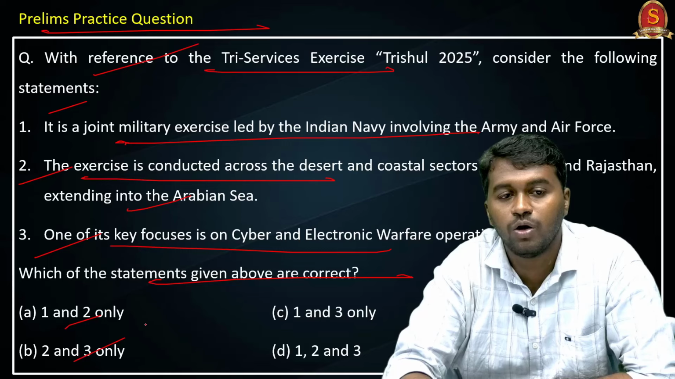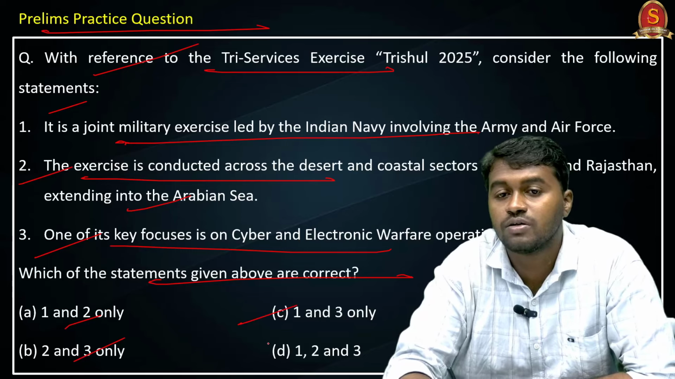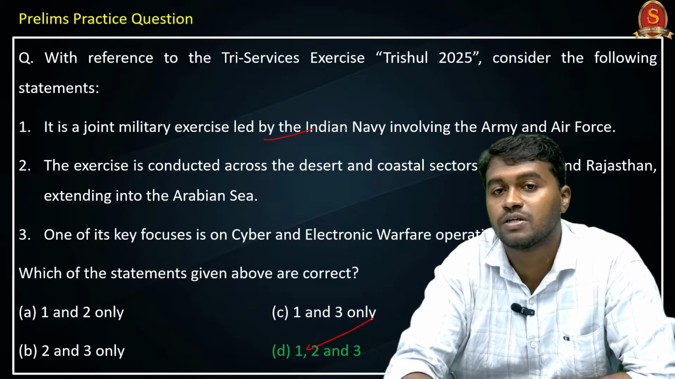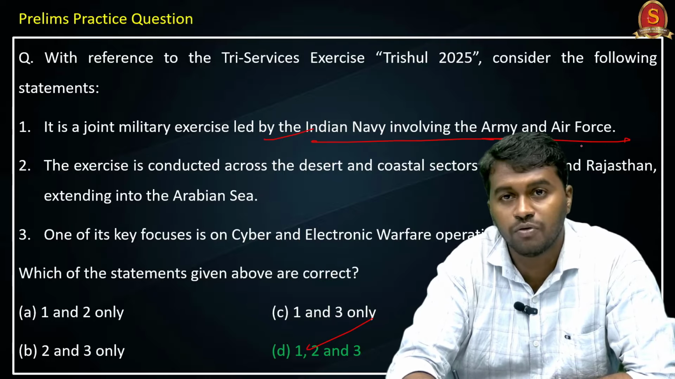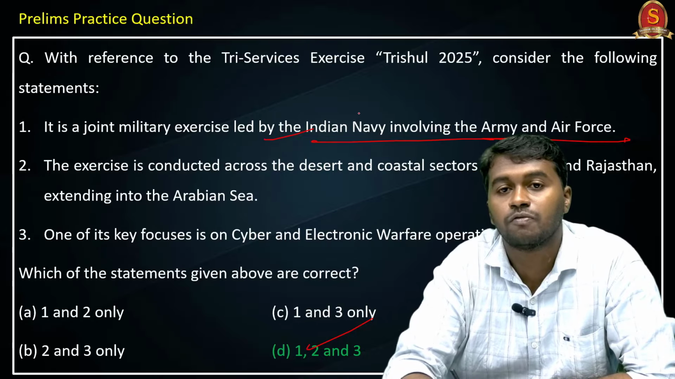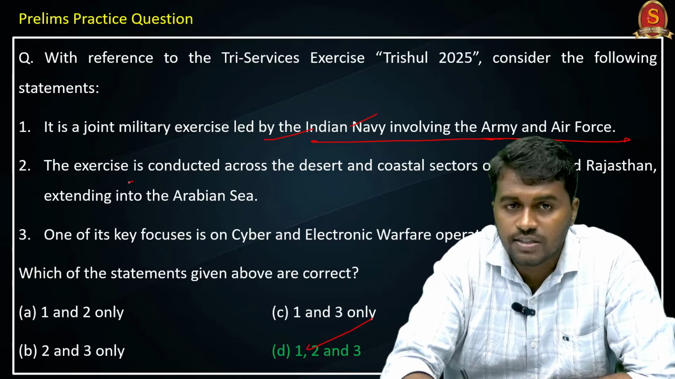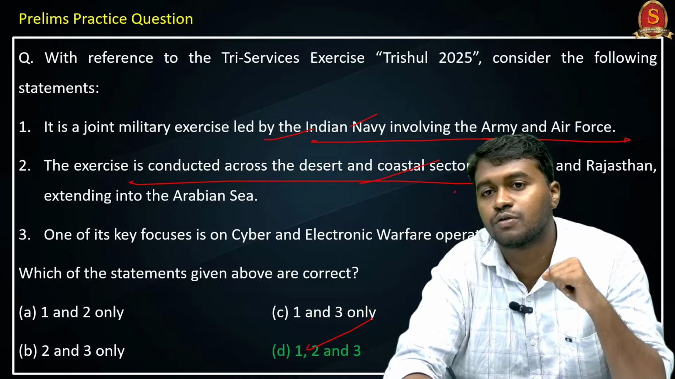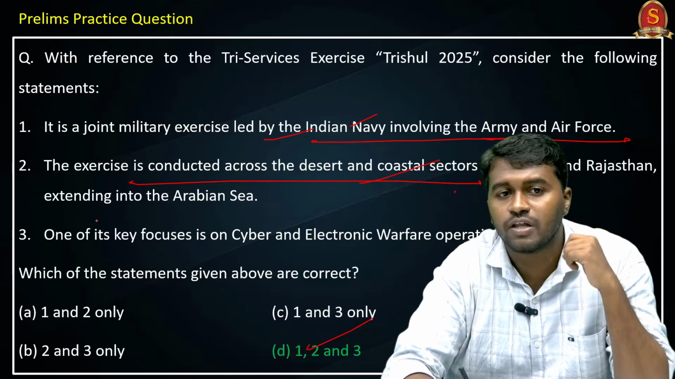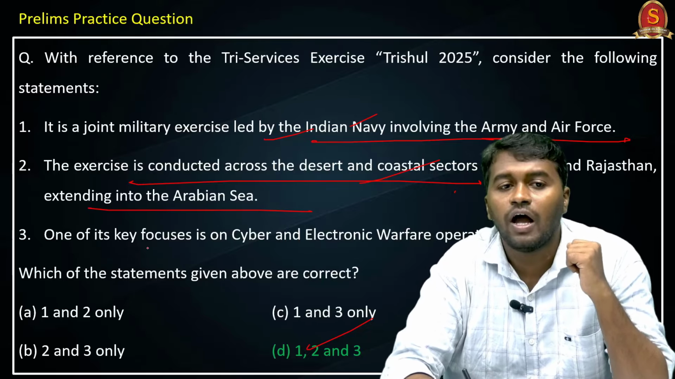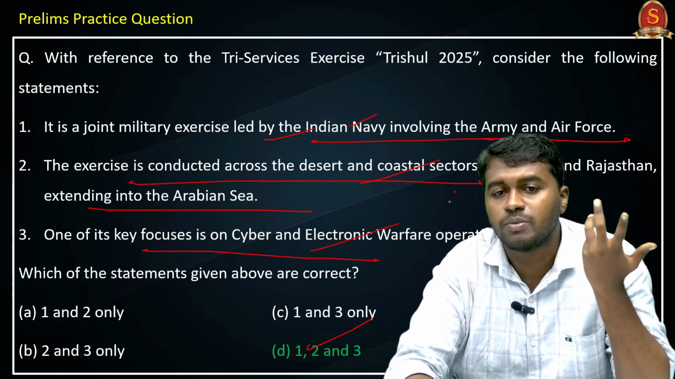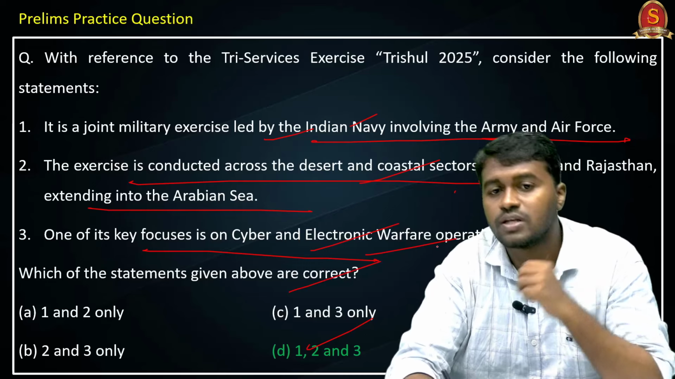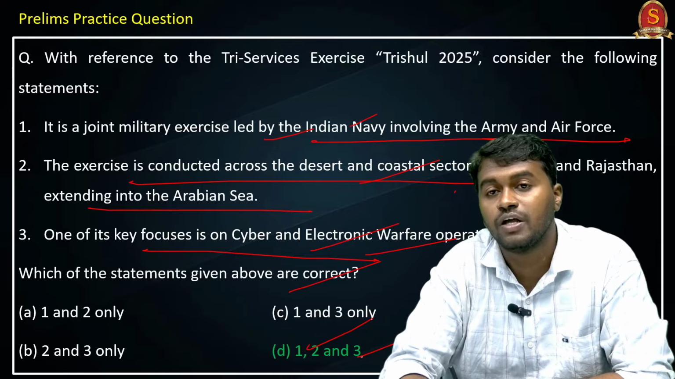Option A 1 and 2 only, option B 2 and 3 only, option C 1 and 3 only, and option D 1, 2 and 3. So from our discussion we can see that all the three statements are correct. It involves the Navy, Army and Air Force, all the three major services of the armed force. Therefore the first statement is correct, and the exercise will be focusing on the creek in the west and also the desert sectors of Rajasthan, Gujarat and the Arabian Sea. Therefore it is extending into the Arabian Sea also, and one of its key focus will be the cyber security and cyber and electronic warfare operations. Therefore all the three statements are correct. So the correct answer is option D 1, 2 and 3.